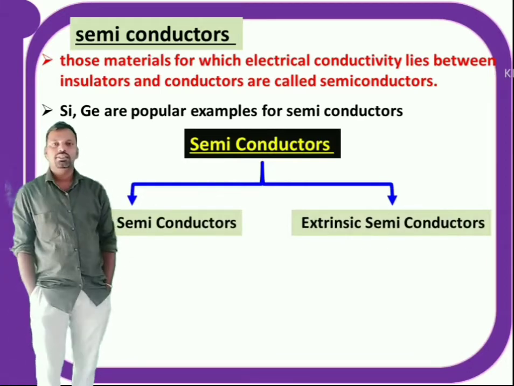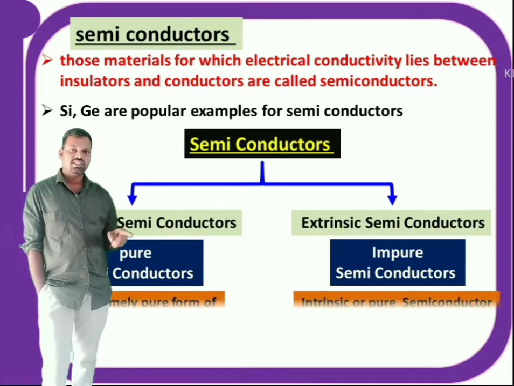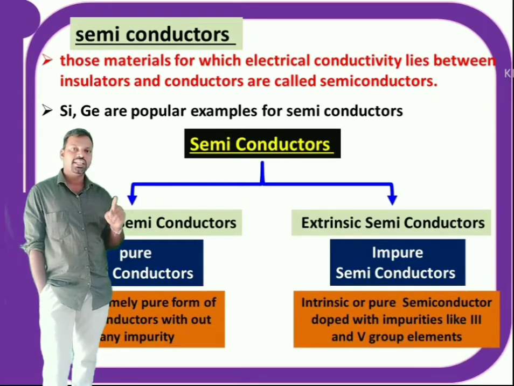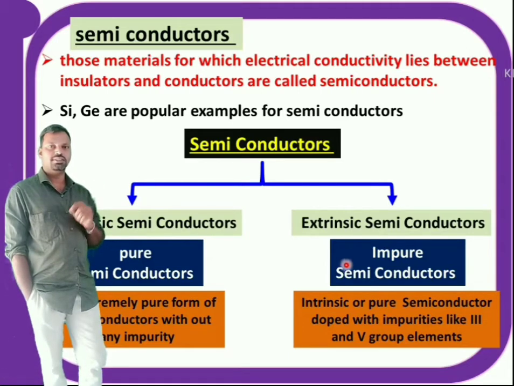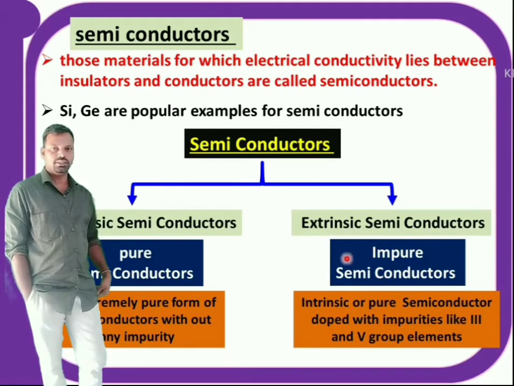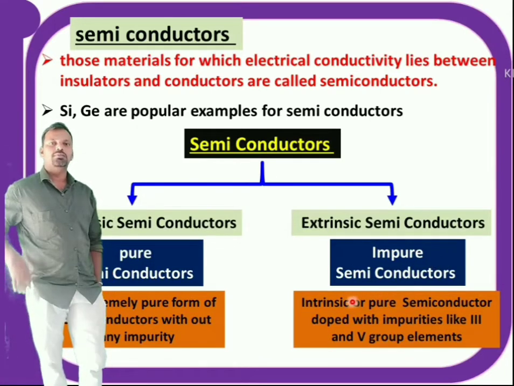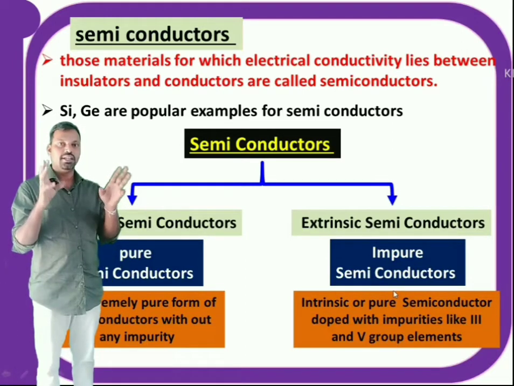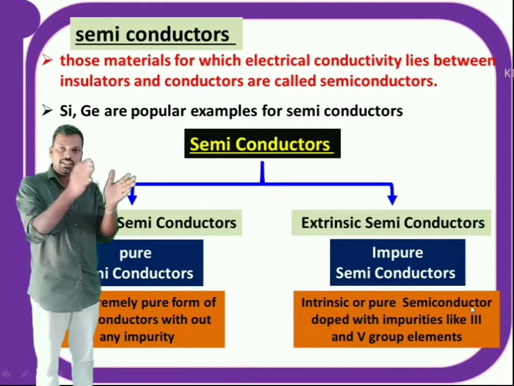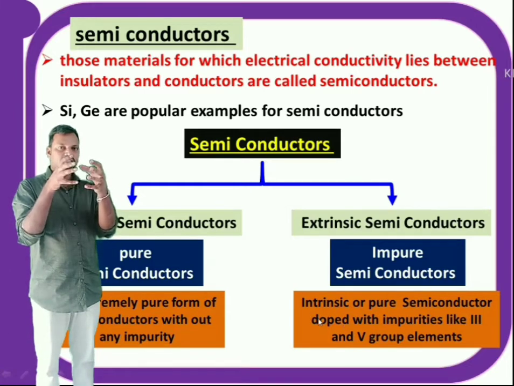Intrinsic semiconductors are pure semiconductors. That means an extremely pure form of a semiconductor without any impurities is called an intrinsic or pure semiconductor. Extrinsic semiconductors are also called impure semiconductors. That means they are added with impurities. That means an intrinsic or pure semiconductor is doped with impurities like group 3 and group 5 elements. So extrinsic semiconductors are intrinsic semiconductors with added impurities. The process of adding impurities to the pure material is called doping.